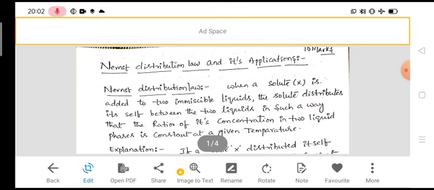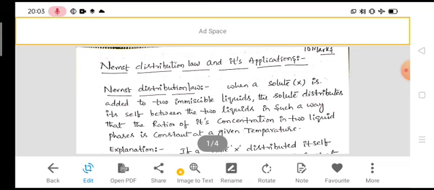Before going to the definition of Nernst distribution law, I want to share about immiscible liquids. What is meant by immiscible liquids? Suppose we assume solvent A and solvent B, or liquid A and liquid B, both are immiscible liquids. When we take the mixture of both liquids, they form two layers.